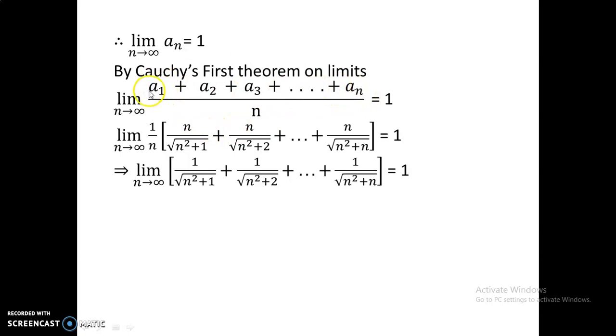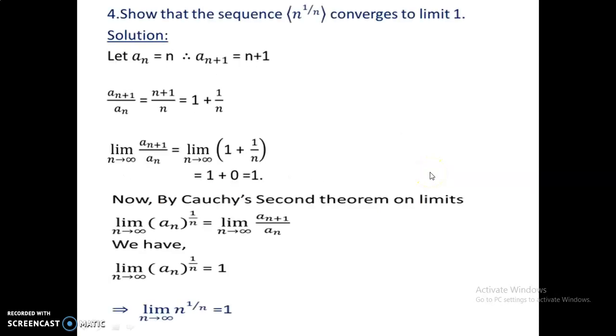So that is each term, a1, a2, etc., and again divided by that n. So the limit of 1 by root of n square plus 1, plus 1 by root of n square plus 2, and so on, plus 1 by root of n square plus n, as n approaches infinity is 1. So see that in the fourth problem, show that the sequence, this is the nth root of n here, which